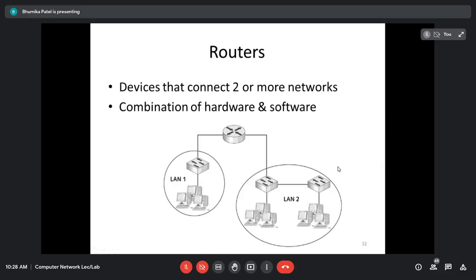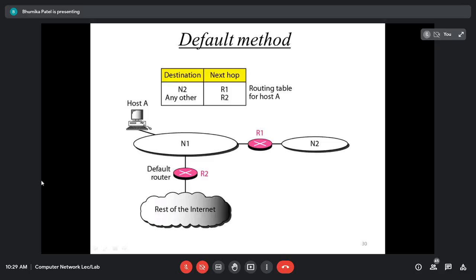Okay. Next is the router. One more thing here in this routing table: along with the destination address and the next hop address, we have to add one more thing that is called the subnet mask. Because using the subnet mask, we will be able to identify the first IP address.